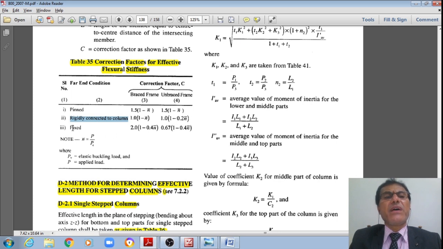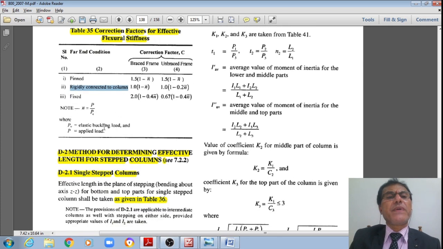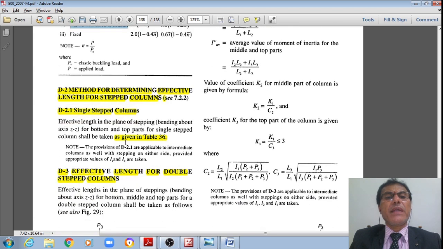For fixed end connections, it is 2 multiplied by 1 minus 0.4 n bar for braced frames, whereas for unbraced frames it is 0.67 multiplied by 1 minus 0.4 n bar, where n bar is equal to the ratio of the applied load to the elastic buckling load, P by PE. That ratio is n bar.